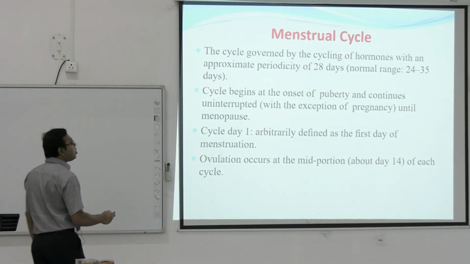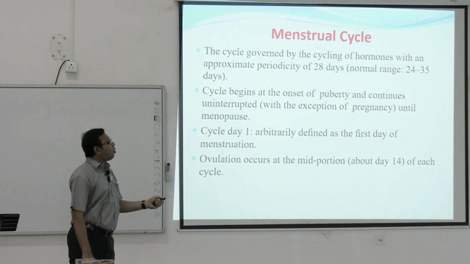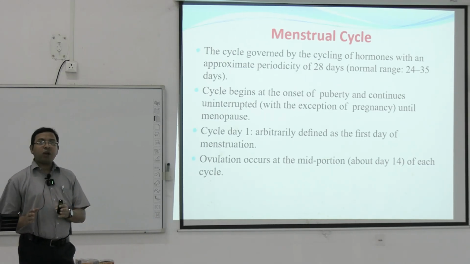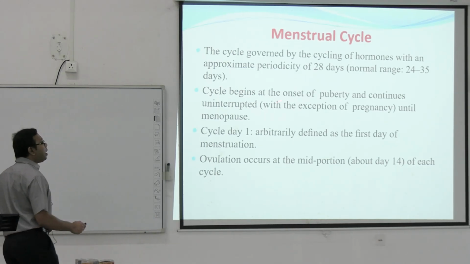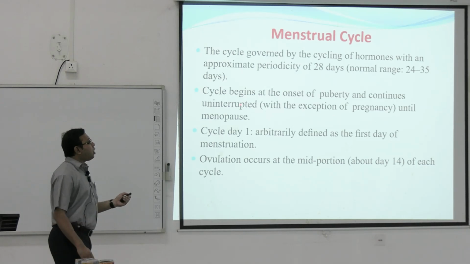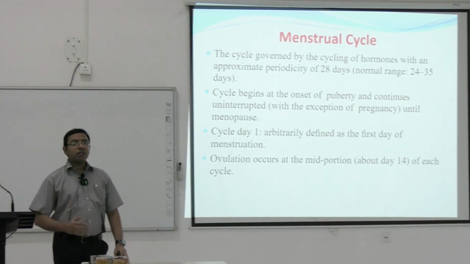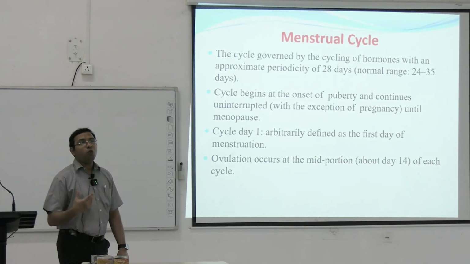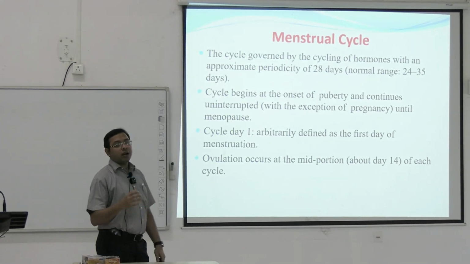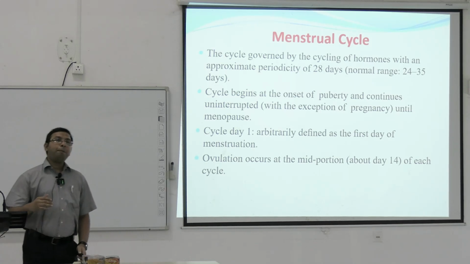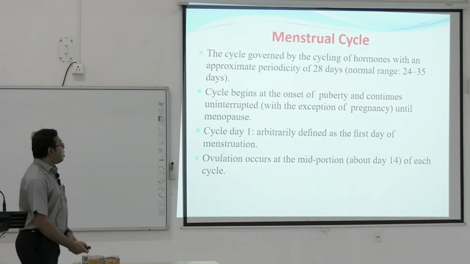So menstrual cycle is approximately 28 days. Normal range is 24 to 35 days. Cycle begins at the onset of the puberty and continues uninterrupted until menopause. So what happens when there is delayed puberty? In those cases, we can treat those patients with the estrogen, because for the puberty estrogen is needed.